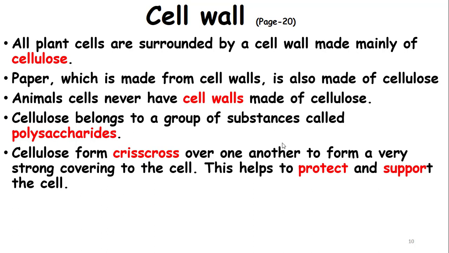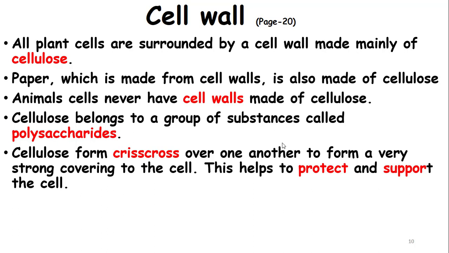Dear students, I would like you to draw lines on a blank paper, vertically and horizontally, and you will observe tiny boxes or tiny pores. Now you can compare this structure to the crisscross of microfibrils of the cellulose. Cellulose is actually made of microfibrils, meaning the lines. For example, you draw a line and the line is said to be a microfibril. Many microfibrils crisscross over one another to form a mesh, and that is said to be the cellulose.